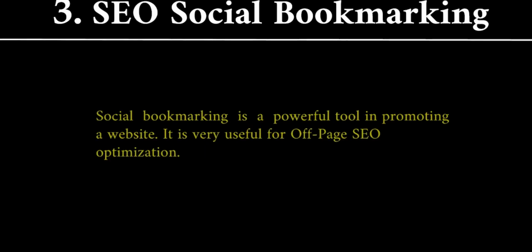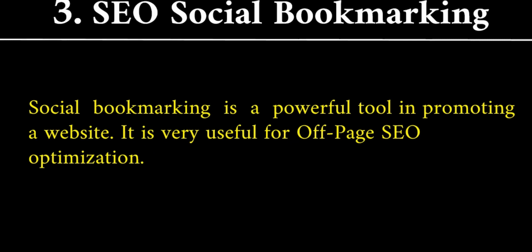Next is SEO social bookmarking. Social bookmarking is a powerful tool in promoting a website. It is very useful for off-page SEO optimization. There are over 1.74 billion websites on the internet. If you want your business found online, you must use every tool available. The first step is to improve your search engine optimization. That's because better SEO equals a higher rank on result pages.